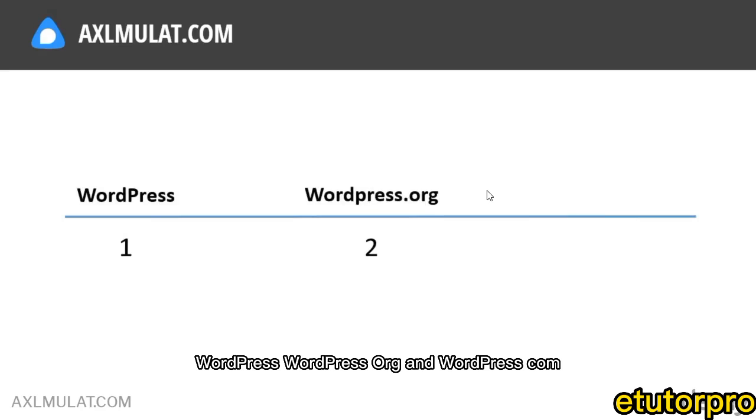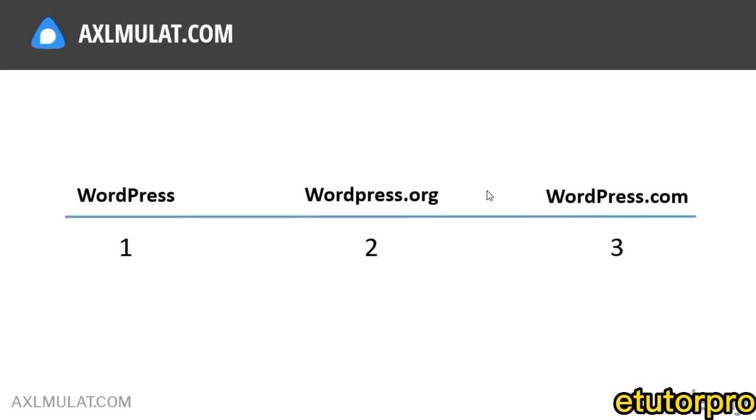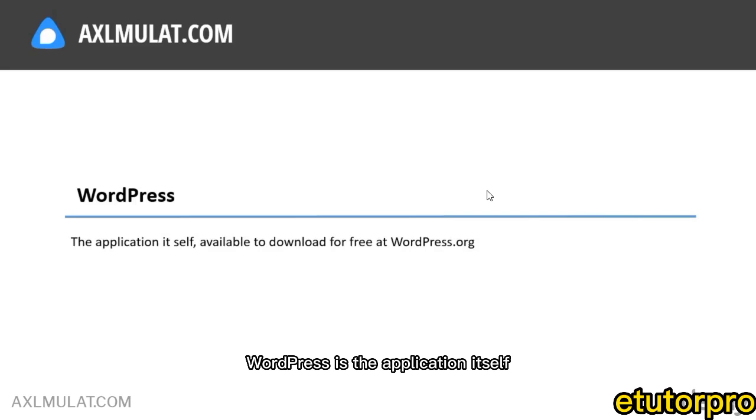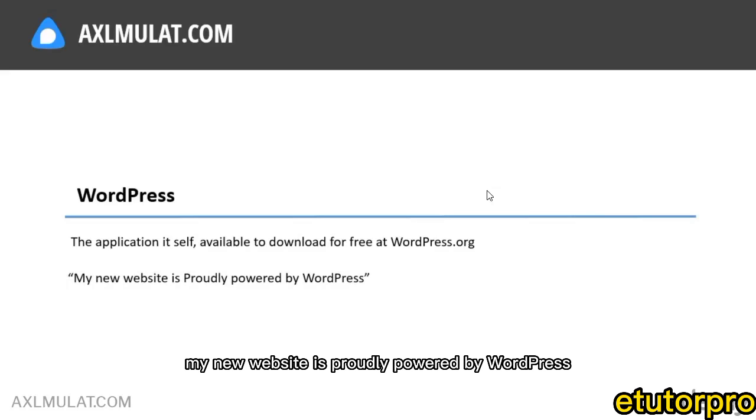WordPress, WordPress.org, and WordPress.com. WordPress is the application itself, available to download for free at WordPress.org. You download a WordPress package, install it on the web server, and create content. The correct way to use the word WordPress is: "My new website is proudly powered by WordPress."